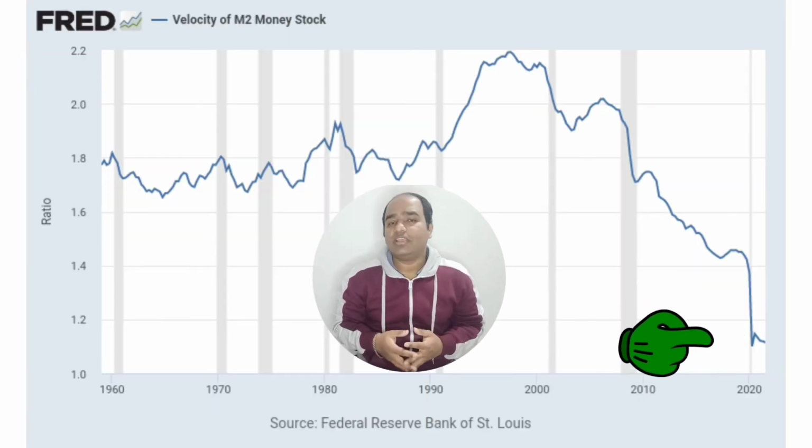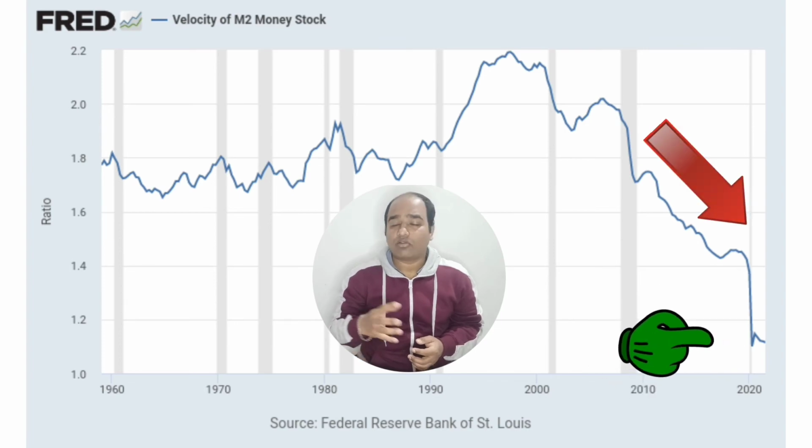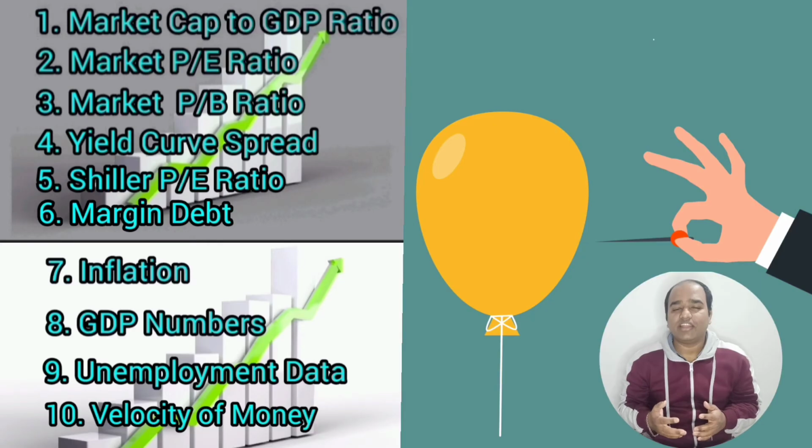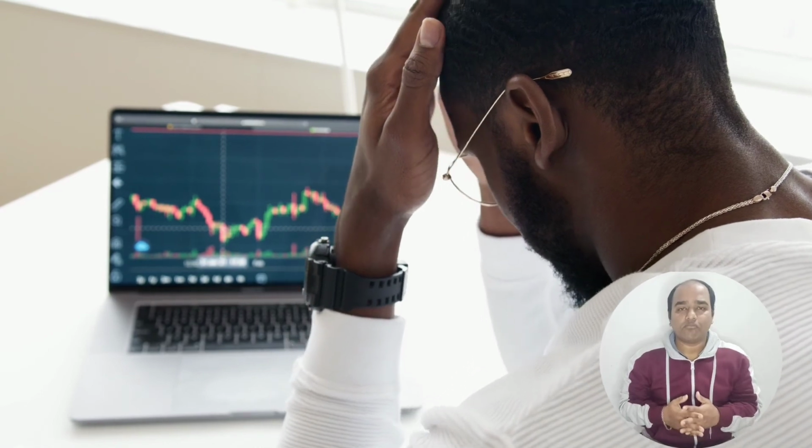Now through this chart you can get an idea that in USA the velocity of money is not increasing. That means though the money is being pumped into the economy, the demand is not increasing according to expectations. These indicators will help you to identify whether the market is overvalued, undervalued or fairly valued, and through this process you can grow your wealth without taking much risk.